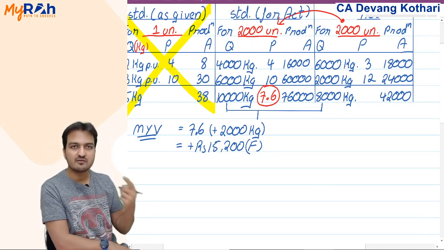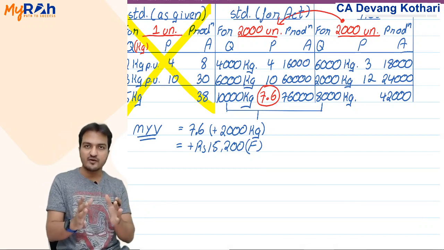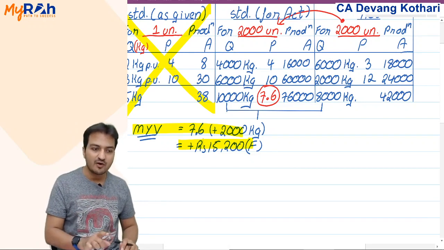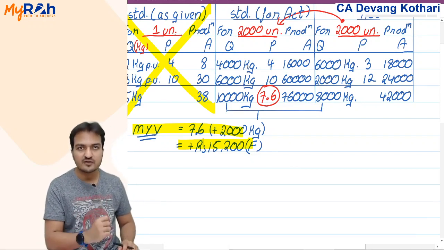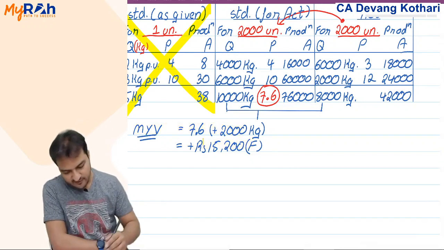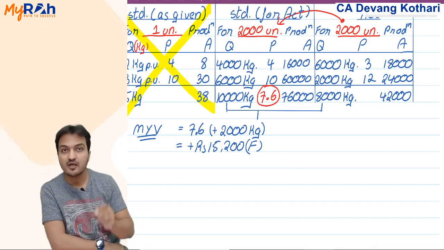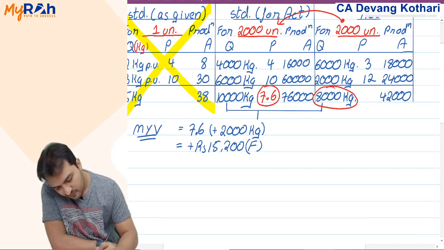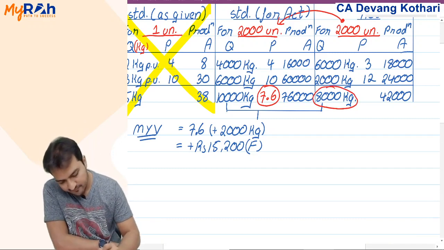I supplied less milk, a lesser quantity, that is my yield variance, but within the lesser quantity I have mixed more water, that is my mix variance. So within that 8,000 which I actually supplied.